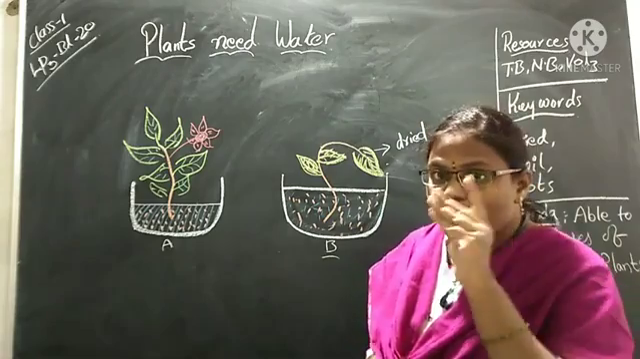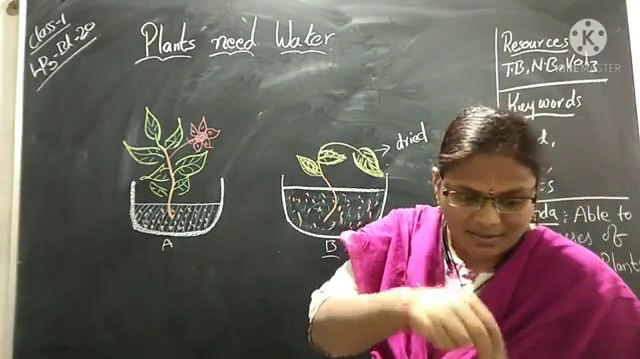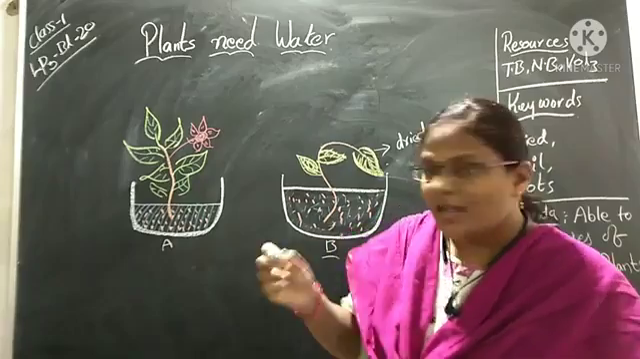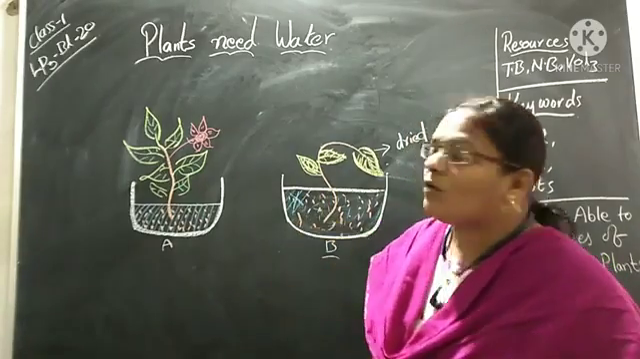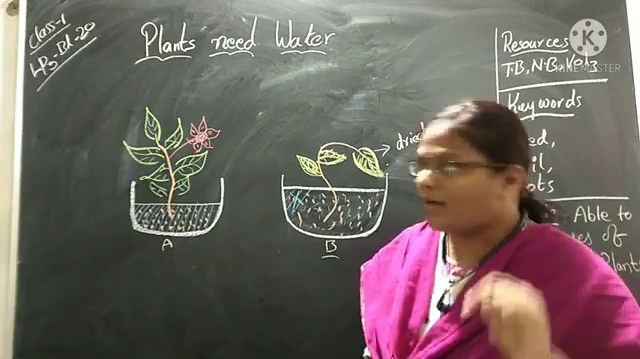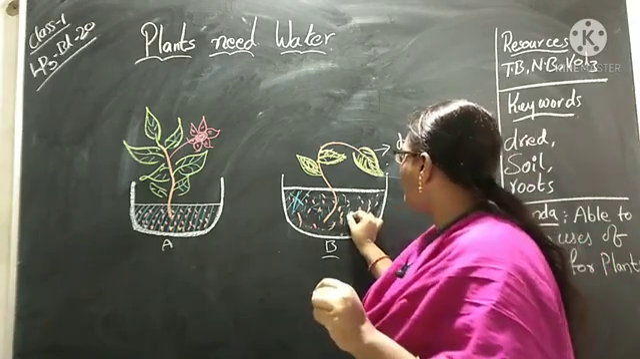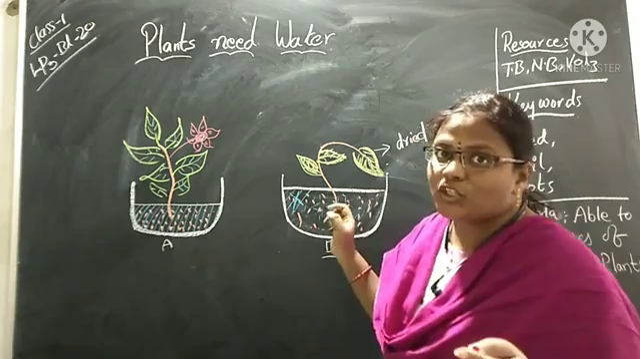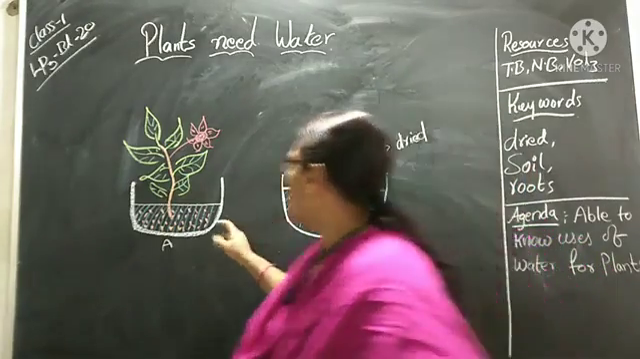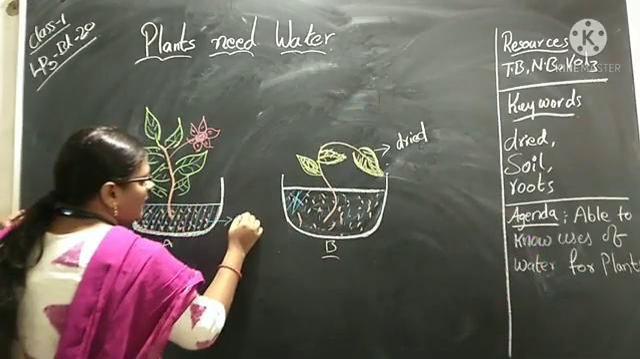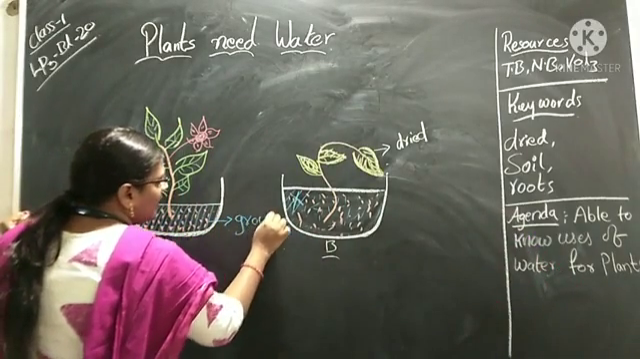Yeah, I didn't keep any water here. So what is absent? Water is not there. No water. No water means what happens, children? Plants also take water to grow. Here water is there. For what purpose? To grow healthily.